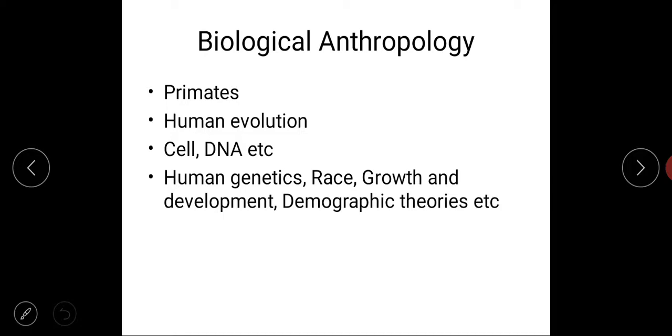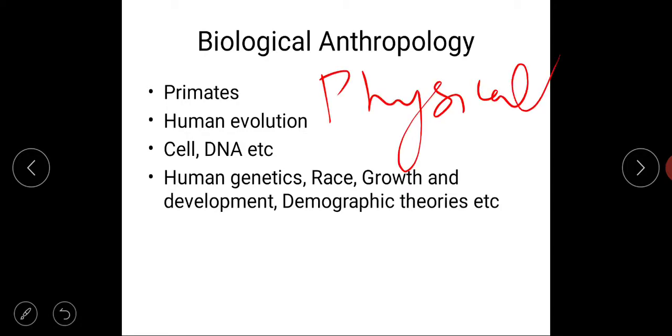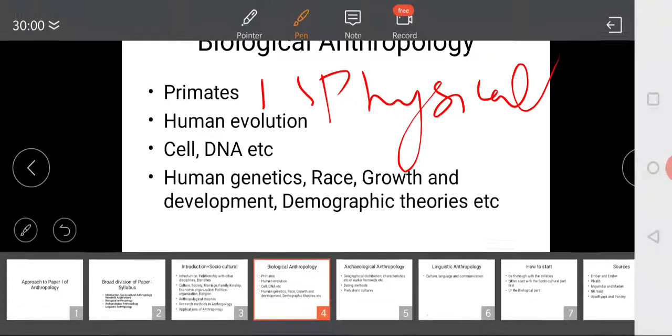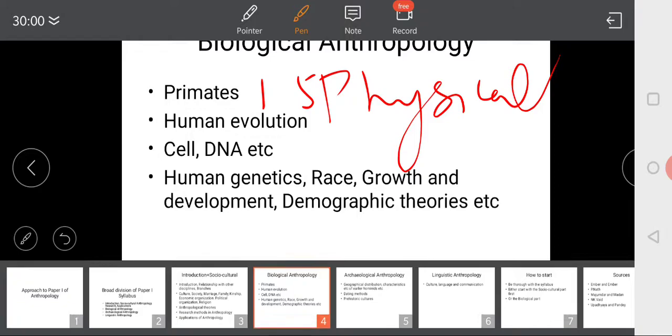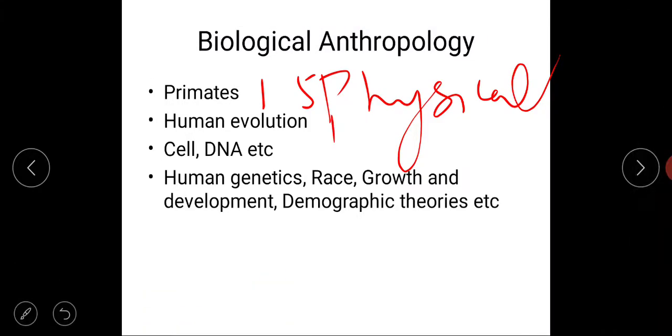Now, biological anthropology, also known as physical anthropology, broadly covers these topics. The first one is primates, which is topic number 1.5 of paper 1. Then comes human evolution, which is topic number 1.4, human evolution and emergence of man. In that, the topics covered are biological and cultural factors, theories of evolution.